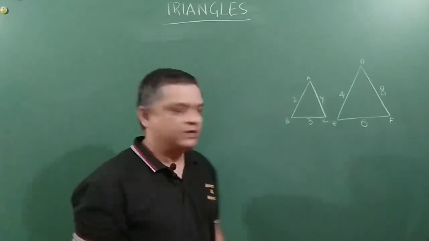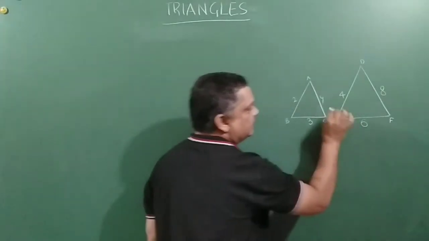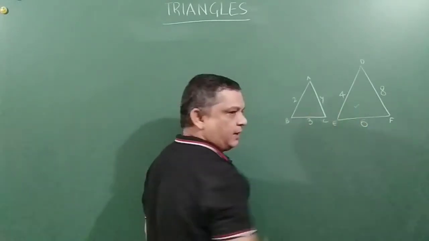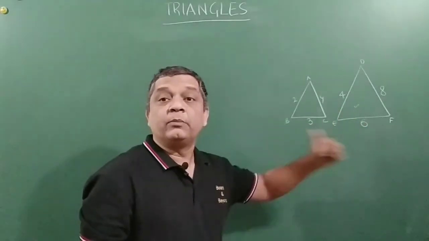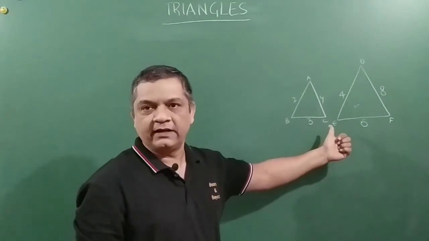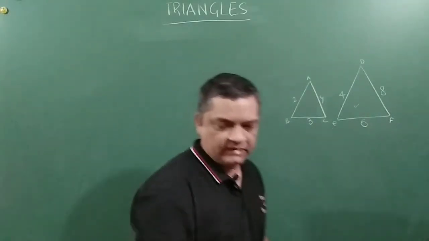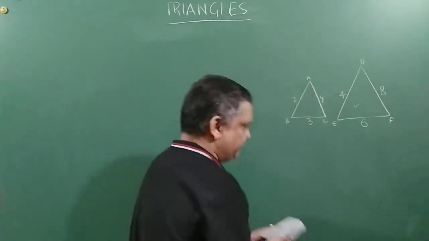So what we mean to say is that this triangle is the same in shape but double the size of that triangle. This is called scale factor. So with this scale factor concept, we will move forward.